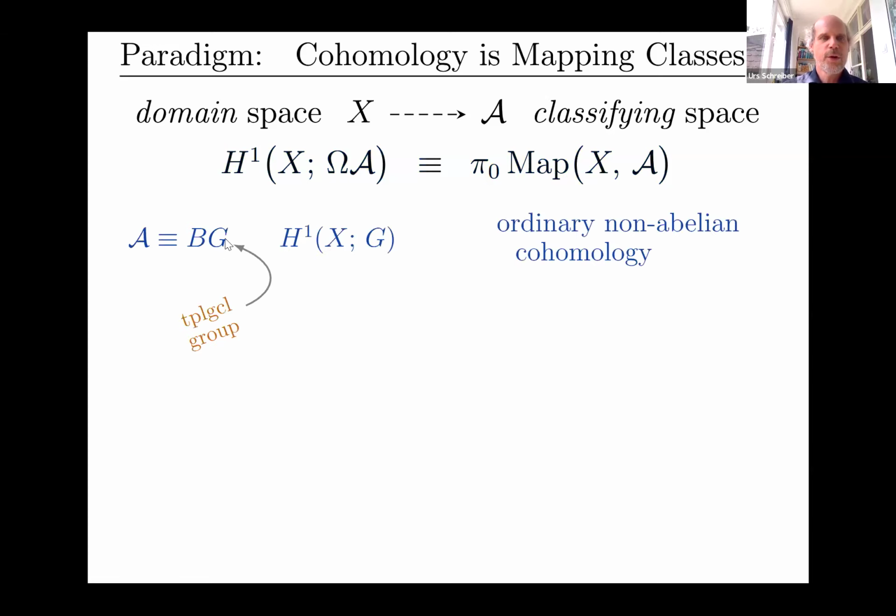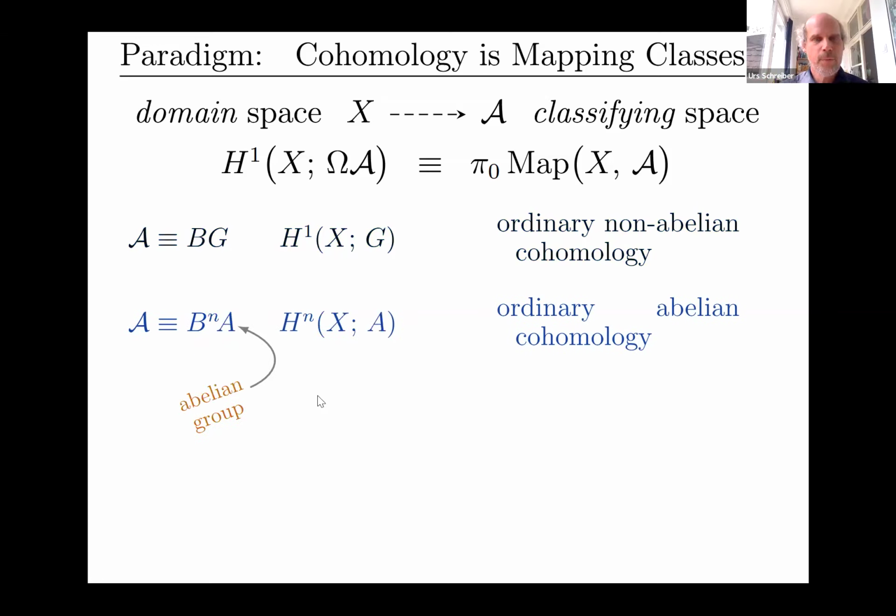So here are examples. If G is a topological group, then there's famously a classifying space of it, BG, which classifies the G-principal bundles. That means that the classes of maps from X to BG are in bijection, under some mild assumptions, with G-principal bundles over X. And this set is also called the ordinary non-abelian cohomology of X. Non-abelian because that group is not assumed to be abelian, and as a consequence this cohomology set is not in general a group, unless G is abelian.